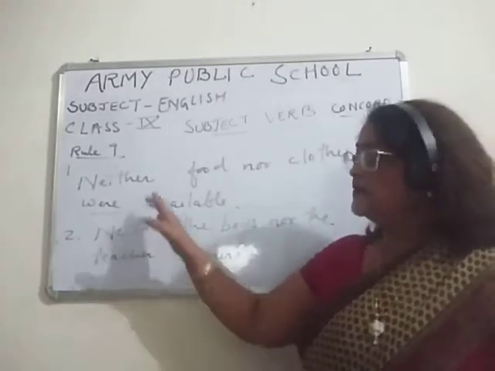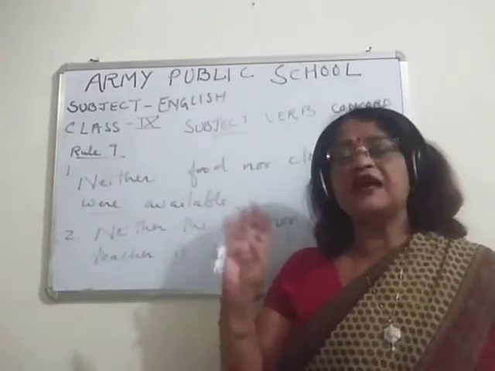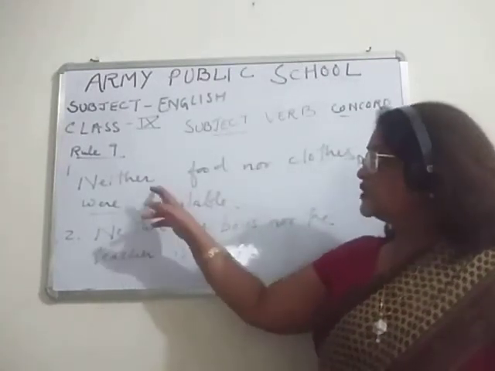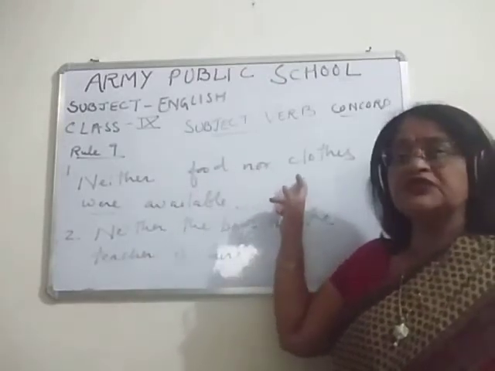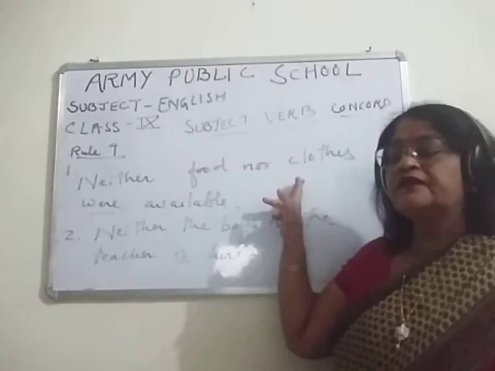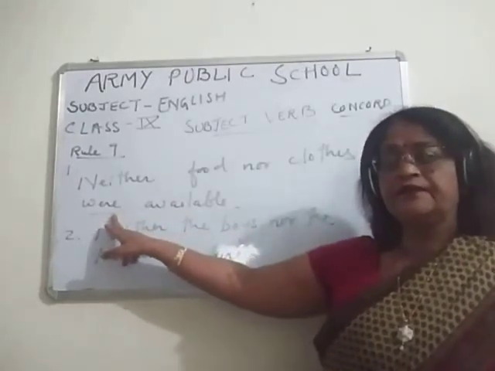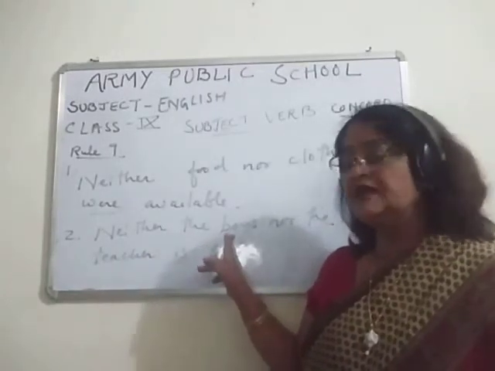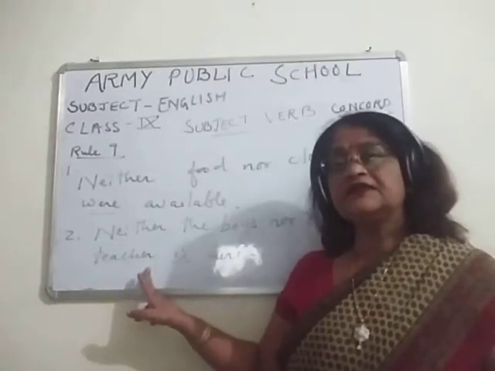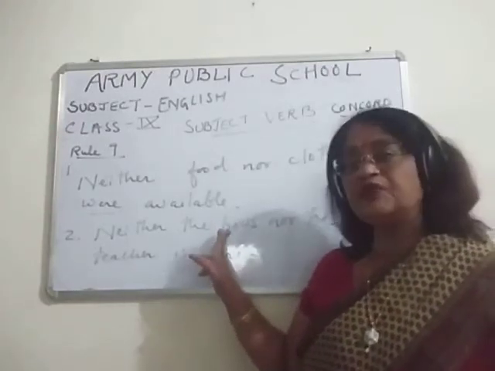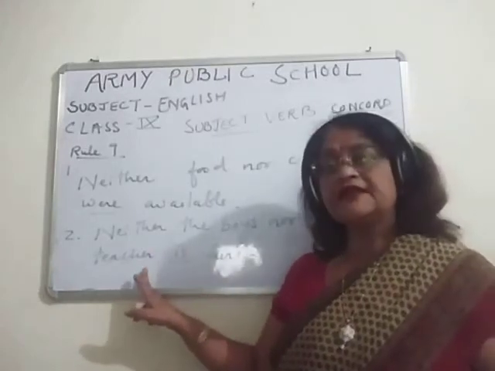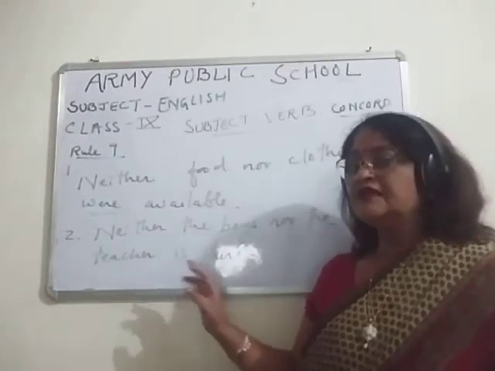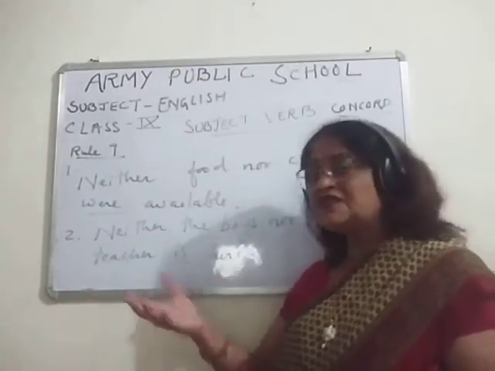So when two subjects are joined by neither nor or either or, like you can see here, neither food nor clothes, here clothes is plural. So here a plural verb will come. And you can see this: neither the boys, the first subject is plural, nor the teacher. Teacher is singular. So children, you have to see the last one. If two subjects are joined by neither nor or either or, you have to see the last subject.